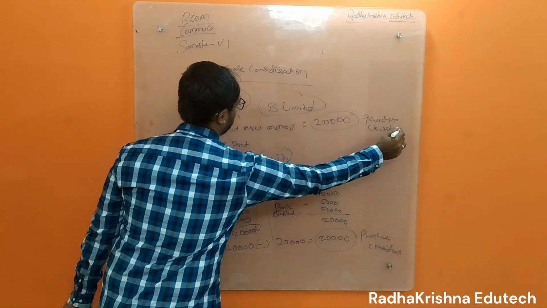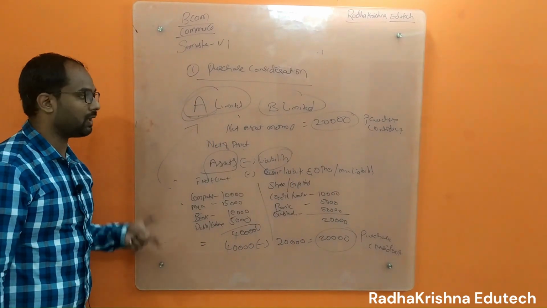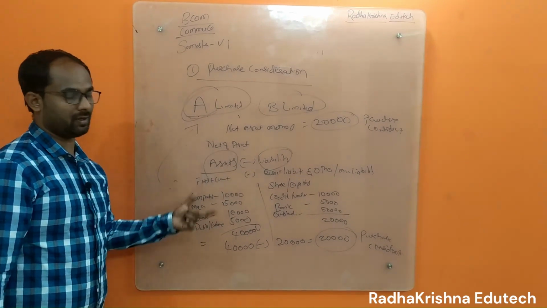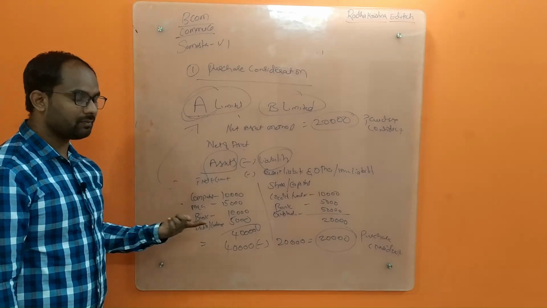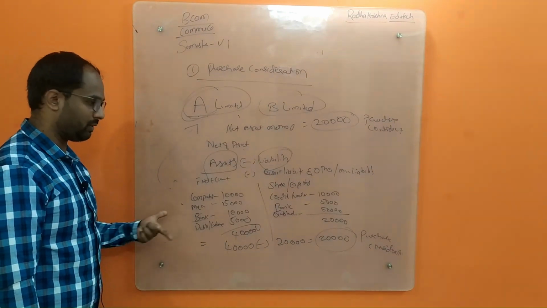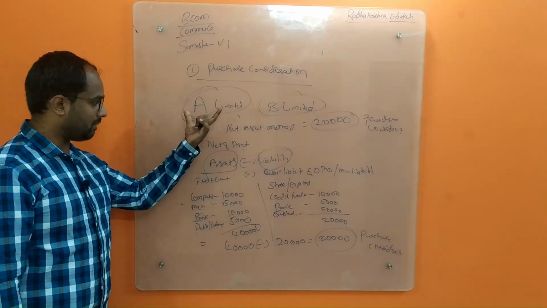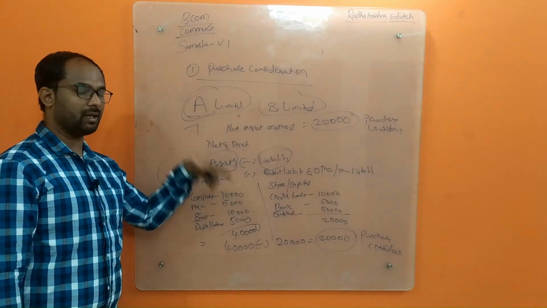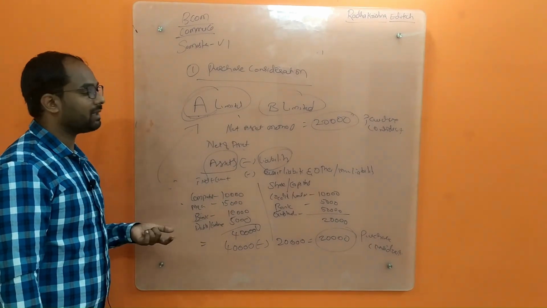Okay. So these accounting terms and all I will tell you later. How you are going to account in the books, on what basis, what is this difference, how you will book it in A limited, how you will transfer these assets into A limited, how you will transfer from B limited, how you will pass the journal entries and present it in the balance sheet. That I will tell you later.